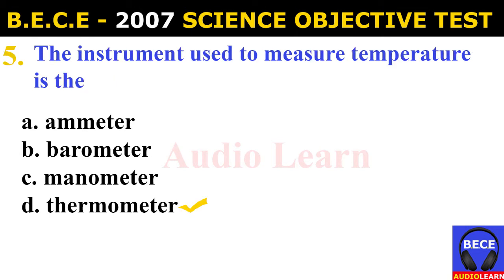Number 5. The instrument used to measure temperature is the A. Ammeter, B. Barometer, C. Manometer, D. Thermometer. And the answer is D. Thermometer. The instrument used to measure temperature is the thermometer.